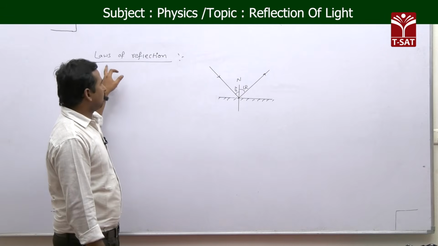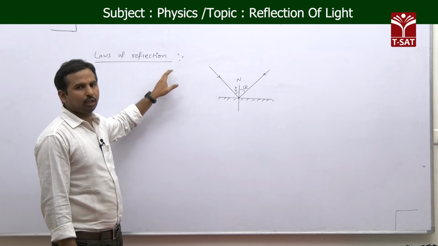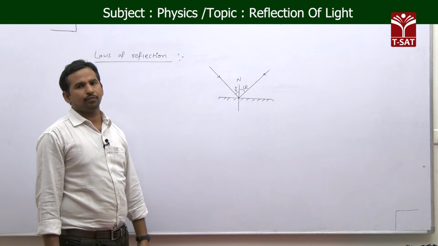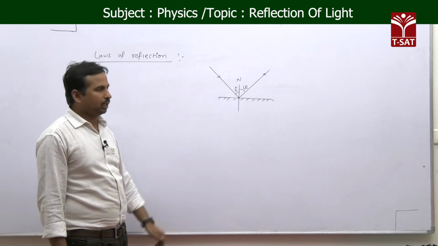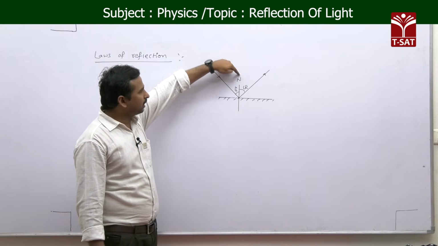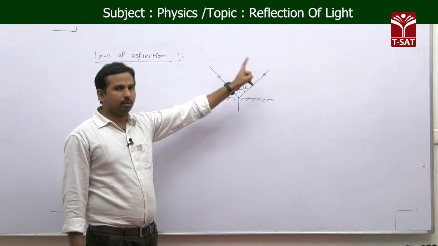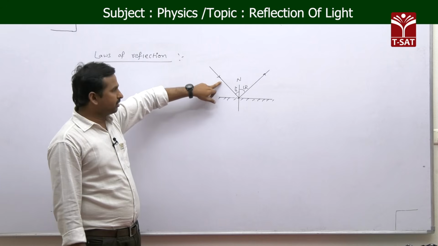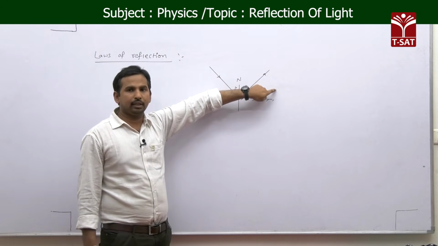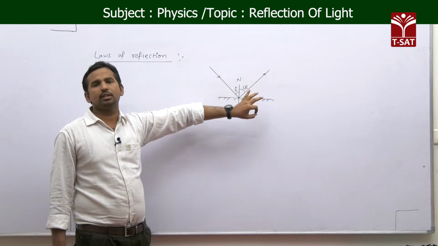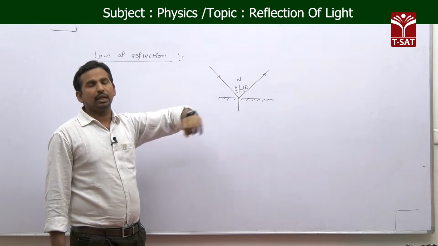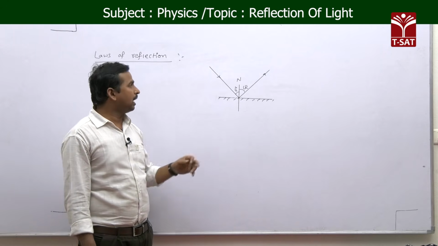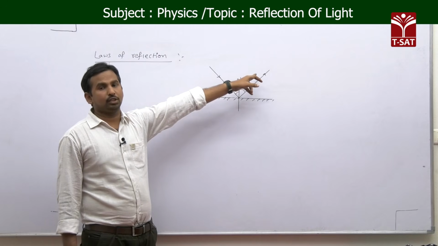Now we will see the laws of reflection here. For laws of reflection we have a total of 2. According to the first law, the incident ray, the normal and the reflected ray, all these three lie on the same plane. See that again, the incident ray, the normal and the reflected ray, all three lines should lie on the same plane. And the next one is very very important, which gives you the relation between the angles of incidence and reflection.